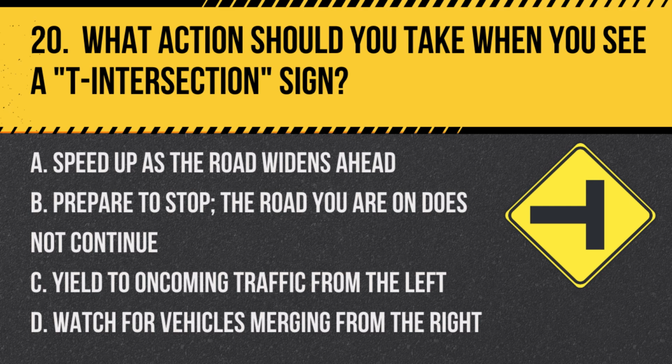C. Yield to oncoming traffic from the left. D. Watch for vehicles merging from the right. Answer: B. Prepare to stop. The road you are on does not continue. A T intersection sign indicates that the road ends ahead, and you must prepare to turn left or right.